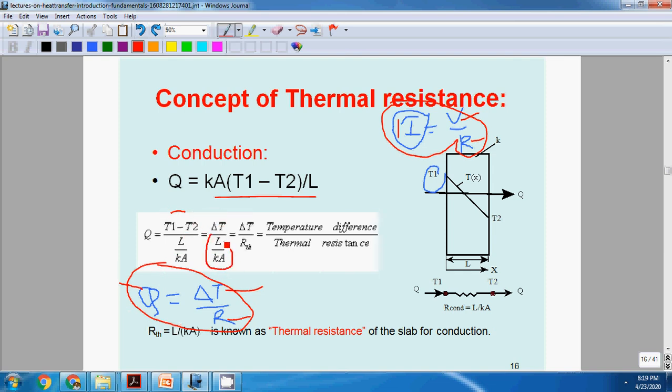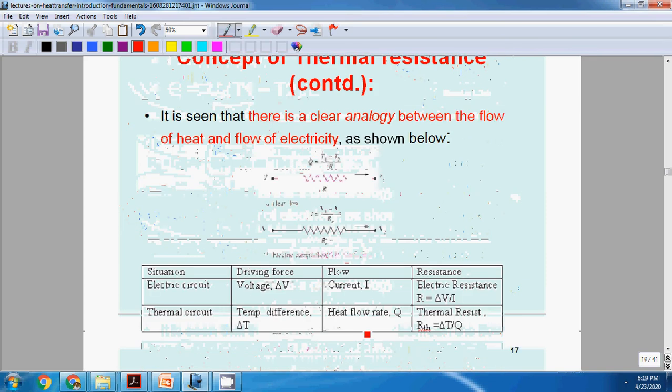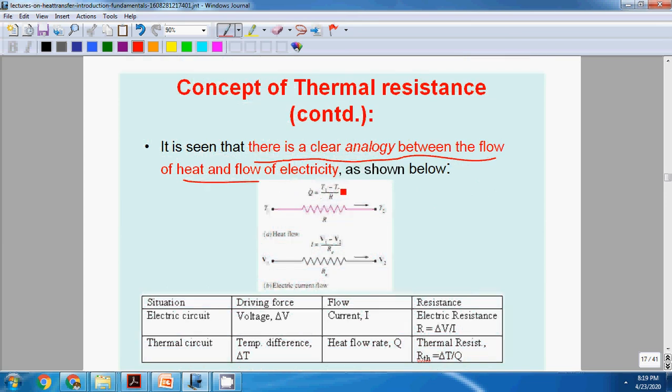This term is called thermal resistance, just as it is called electrical resistance in an electric current. In heat current, this term L divided by kA is called the thermal resistance for a slab of conduction. It is an electrical analogy between heat and electricity. Here T1 minus T2 divided by R, where R is nothing but L divided by kA.